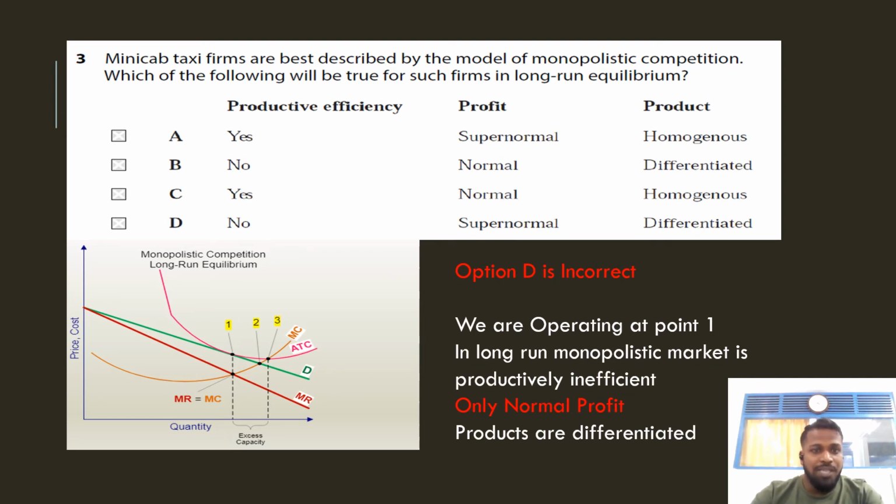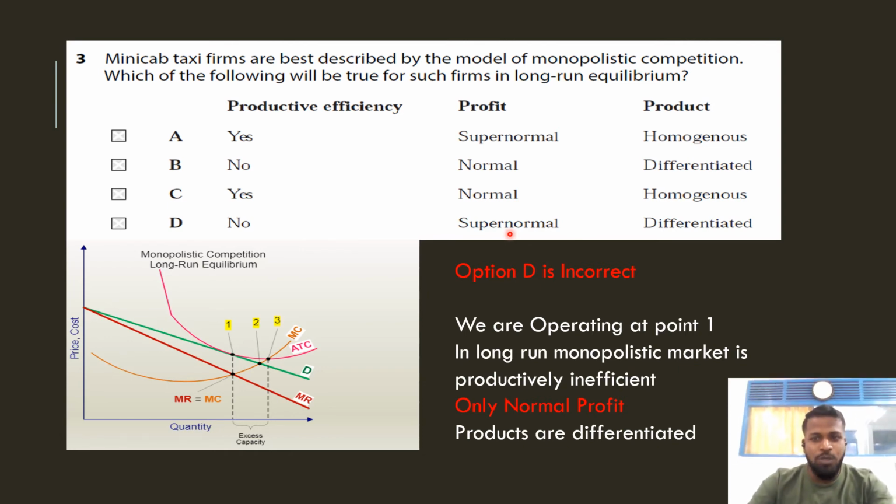When it comes to option D, it says productive efficiency. No, that is productively inefficient. Yes, it is productively inefficient. But they said they are making supernormal profit. That is wrong. Actually, in monopolistic competition, in the long run, they will make only a normal profit. So you have to keep in mind, whenever you are discussing monopolistic competition, in the long run that particular firm will be making a normal profit. And products are differentiated, yes, but because of this supernormal profit claim, that option is wrong. Okay, then we will go for the fourth question.